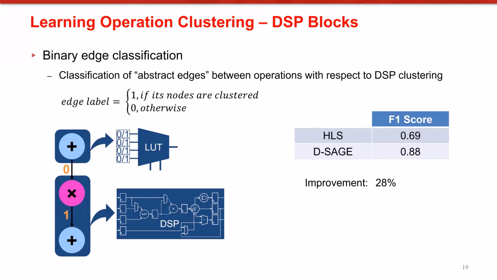Now we can see that HLS accuracy on this task is lower than the previous node classification task, which means that the HLS tool does not capture many clustering patterns. Our approach, on the other hand, achieves a 28% improvement in the F1 score compared to the HLS tool.